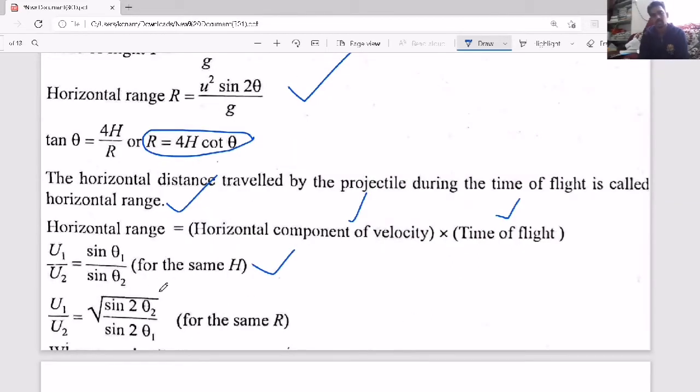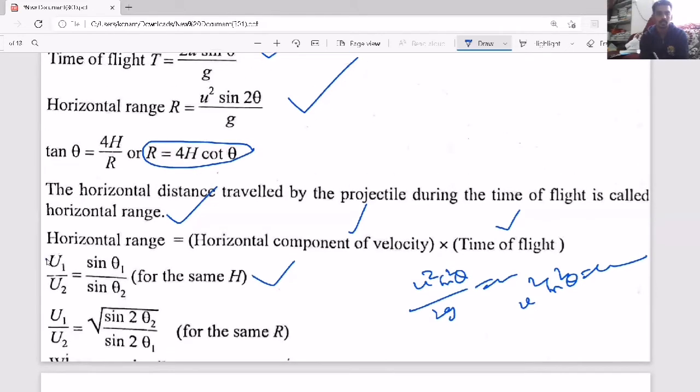That is what the comparison they are asking. For the same h, for two different projectiles with different speeds and different angles, suppose the maximum height is the same, then the condition is this one, because h equals u square sin square theta by 2g. That is the same means u square sin square theta should remain constant.